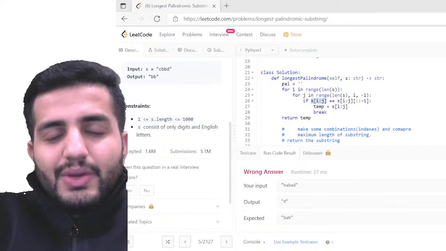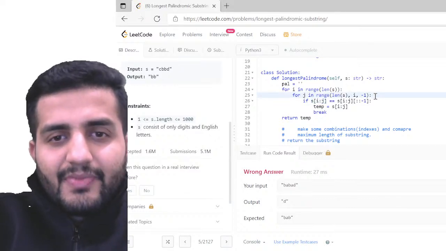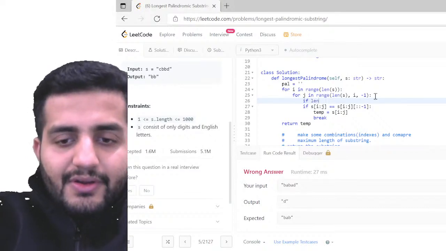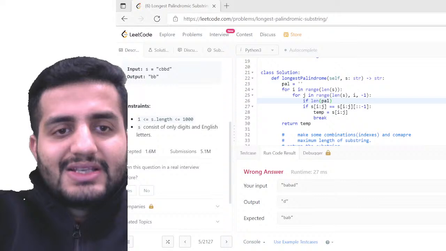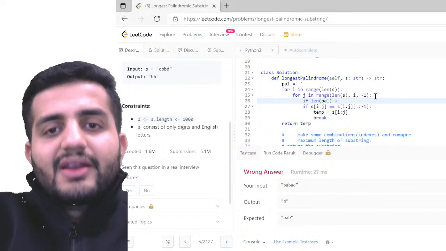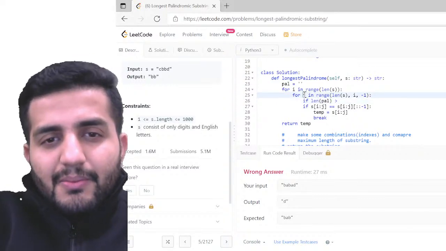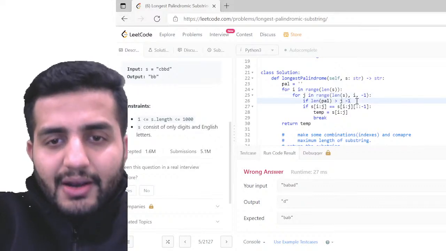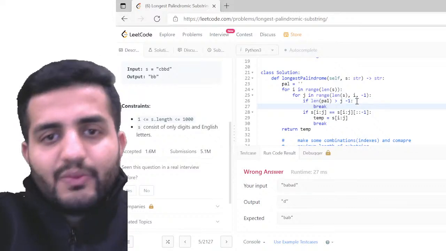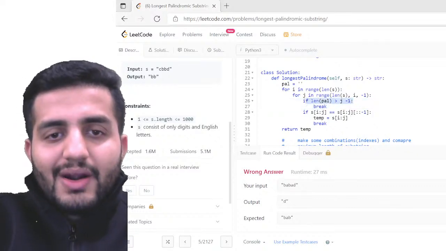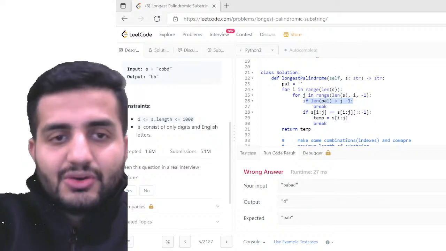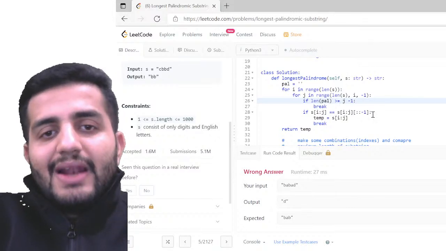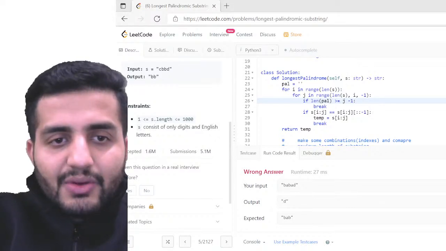So what I can do is add another condition: if the length of my palindrome is greater than or equal to j minus 1, break it out here, because the sequence won't exist in this case.